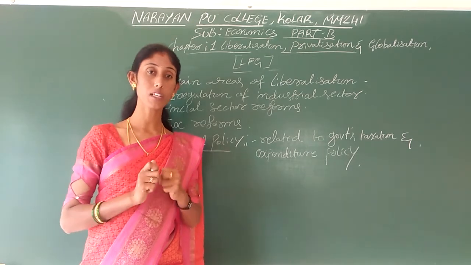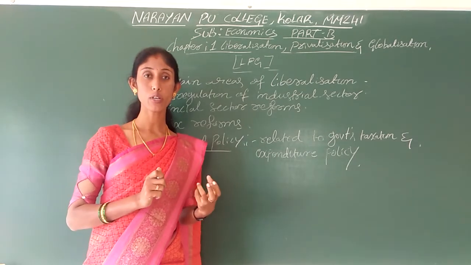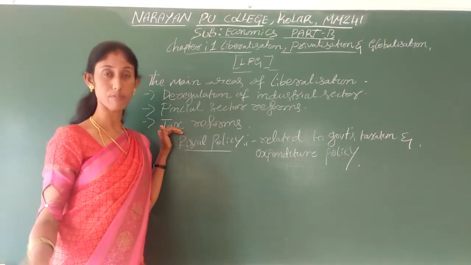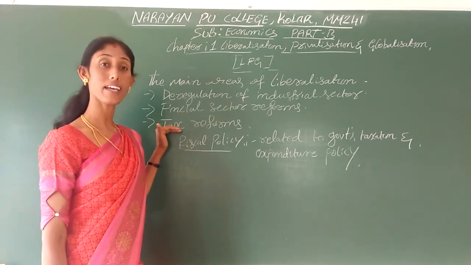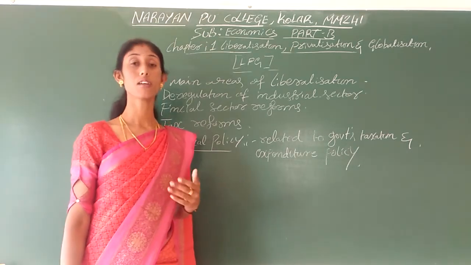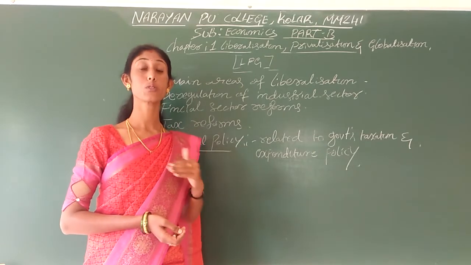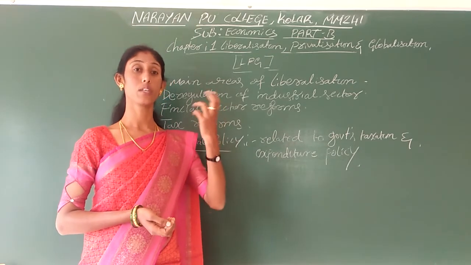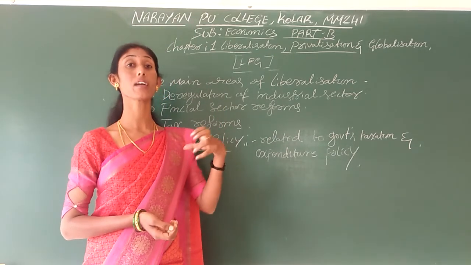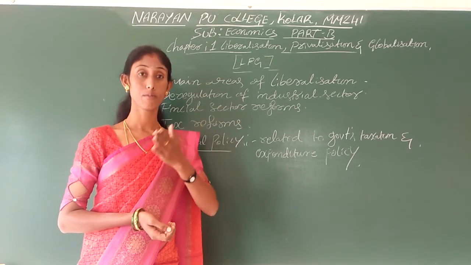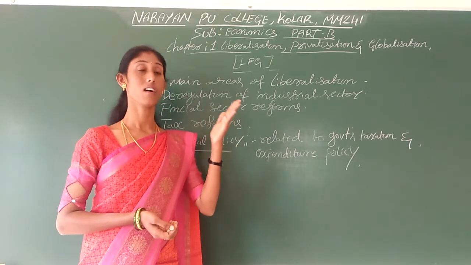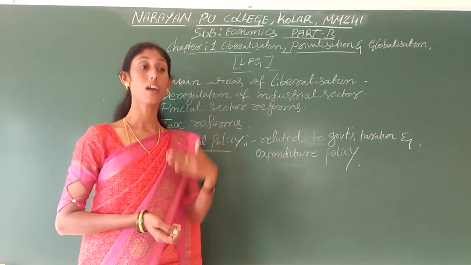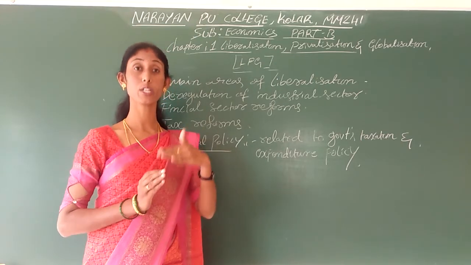Whatever expenditure the government incurs, it collects the income by levying taxes of different types. But in India, the tax rates were very high earlier. To reduce the tax rates as well as to make tax payments transparent, taxpayers should know when to pay, where it should be paid and how much to pay.